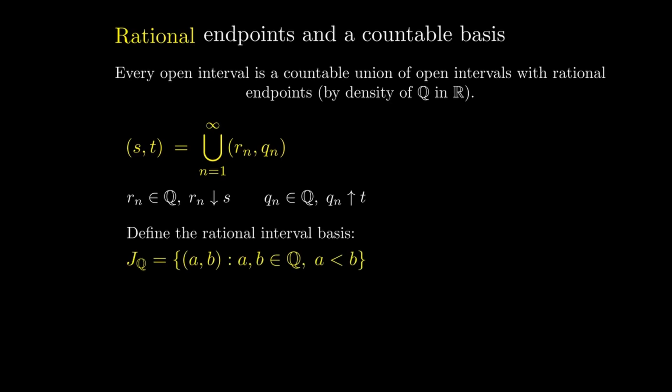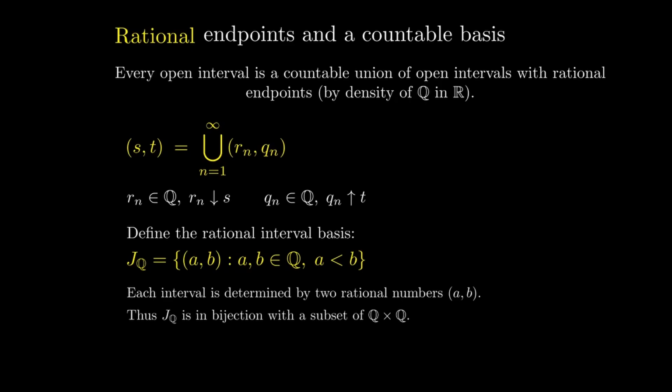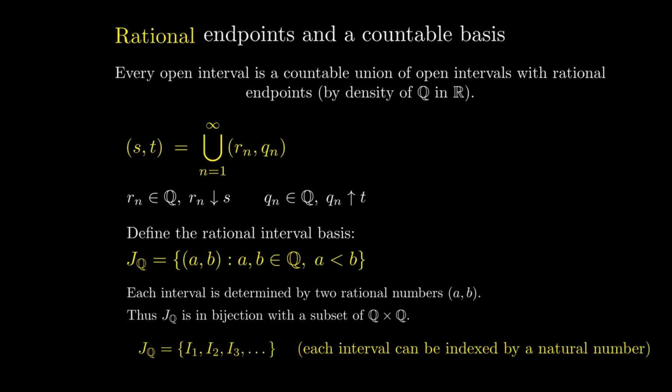Now define J sub Q to be the set of all open intervals with rational endpoints. Each such interval is determined by a pair of rationals, so J sub Q injects into Q cross Q and is therefore countable. So we can enumerate it as I1, I2, I3, and so on. This countable list will be the raw material from which we build all Borel sets.